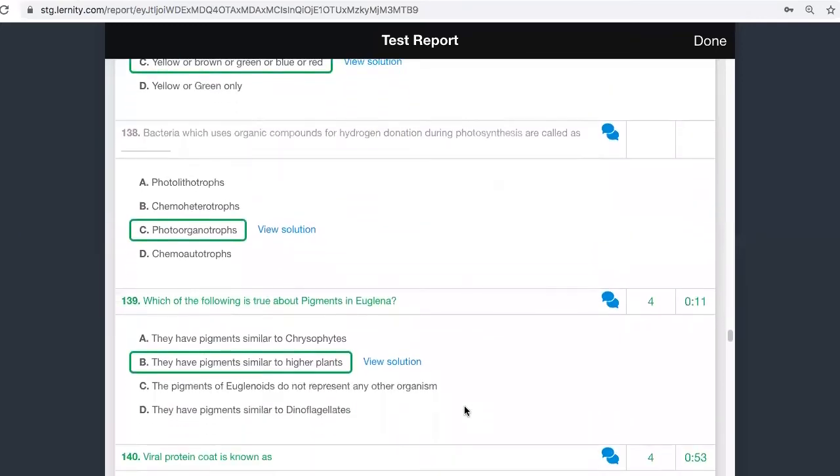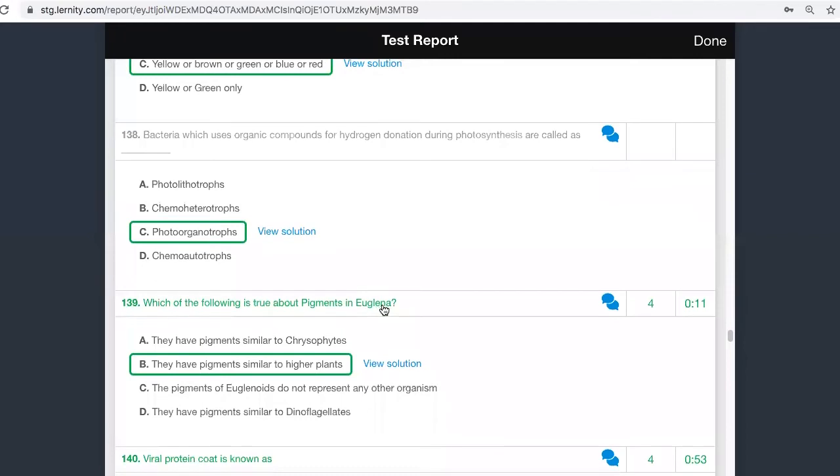The next one: which of the following is true about the pigments present in Euglena? Please understand that Euglena has chlorophyll A, very similar to the higher plants. So euglenoids will have chlorophyll A. Chlorophyll A is present in higher plants. So the answer is B.